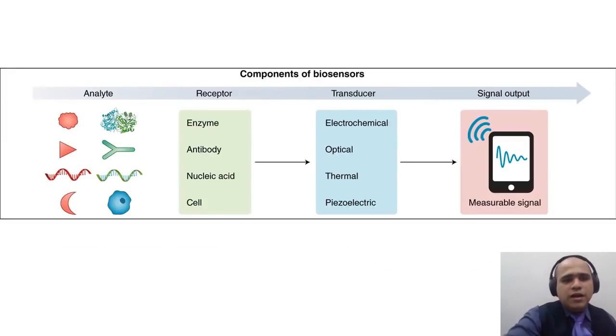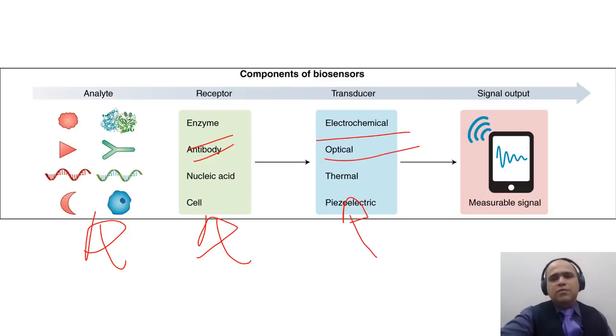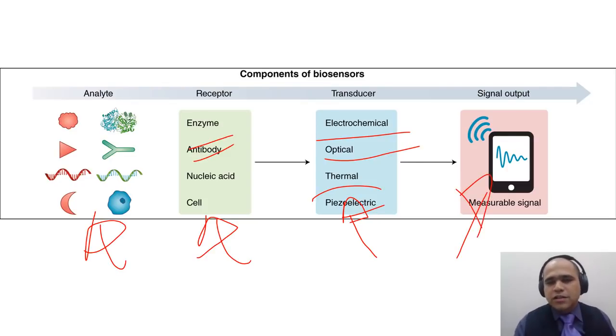There are different analytes; these are all chemical based sensors. Then there are receptors like enzymes, antibodies, etc. You see a lot of these terms during this COVID pandemic. And then there are transducers, which are electrochemical, optical, thermal, or piezoelectric. Finally, you get a measurable signal, which further needs signal processing also.